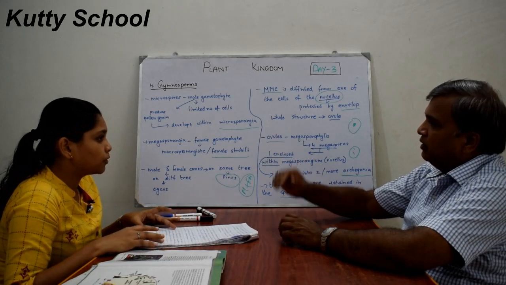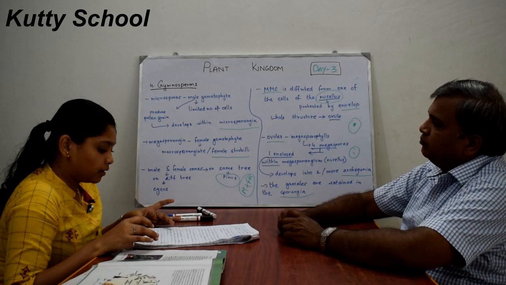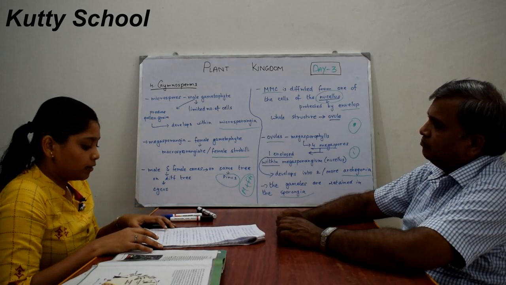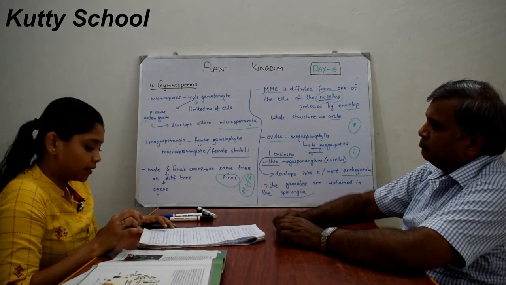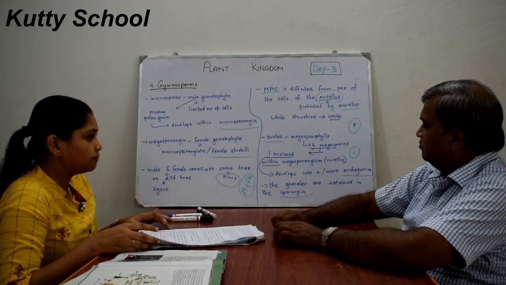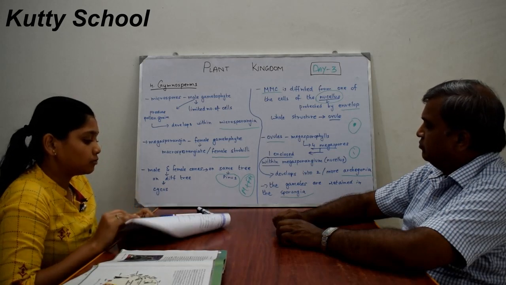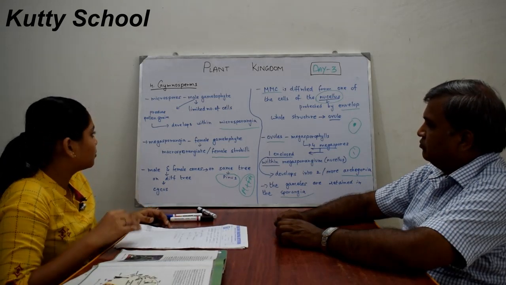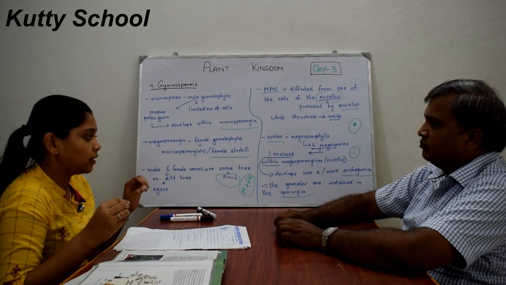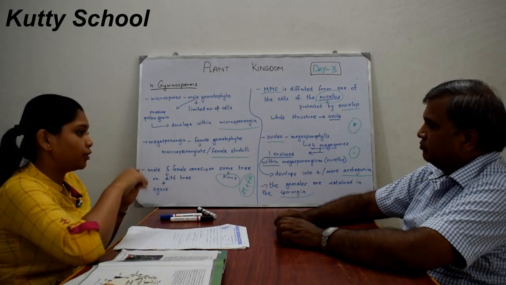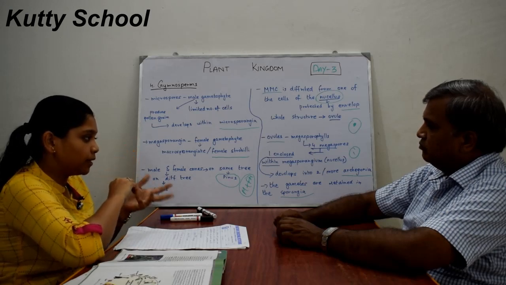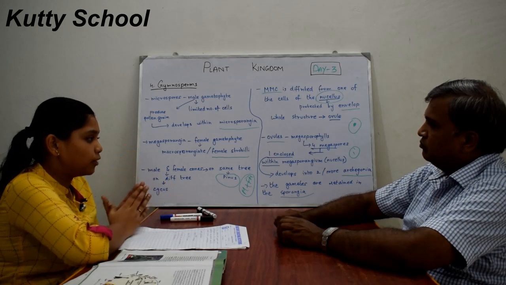The male pollen grains are released from the microsporangium and carried by the air currents, and come in contact with the ovules, that is, with the archegonia, and develop into the zygote. After the pollen grain is released, a structure called the pollen tube forms. In that tube the gametes are placed, and it comes in contact with the ovules and discharges the male gametes, and it develops into a zygote.